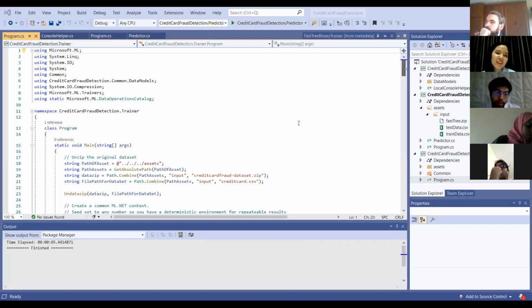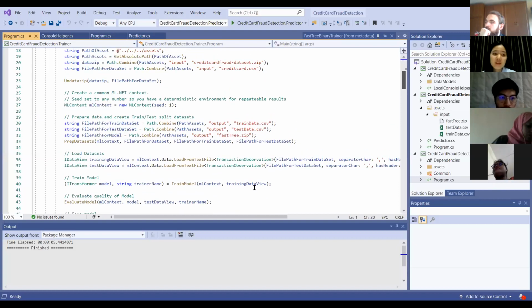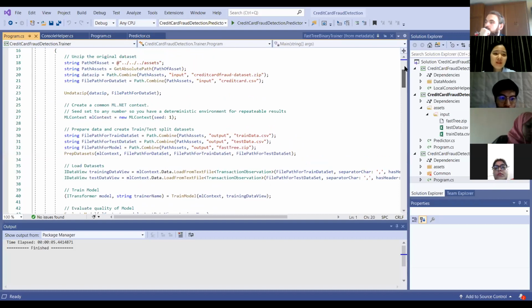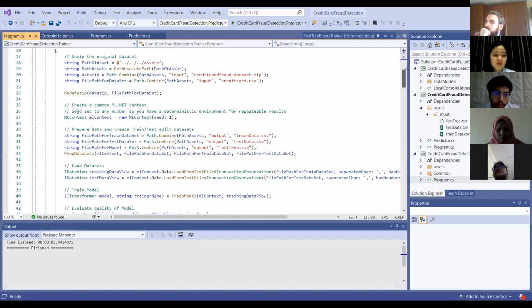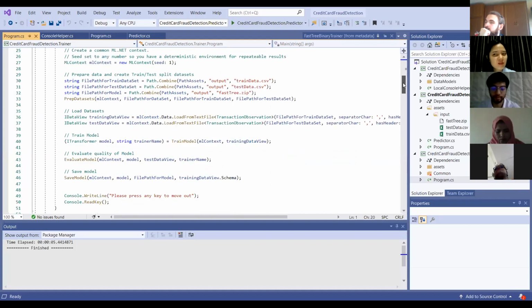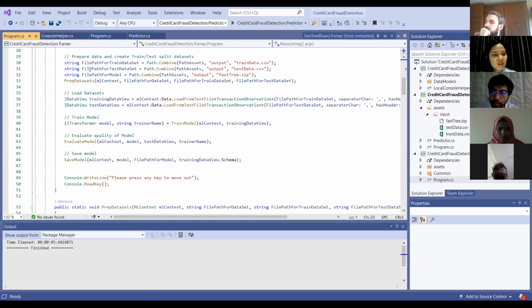As I told you, we have taken the original data set and unzipped it, then we use the ML.NET procedures to get the data. With the help of the ML.NET context, we set the seed. We have prepared the data set, then we load it and train the model. Using the ITransformer, we train the model, evaluate it, and finally save it.